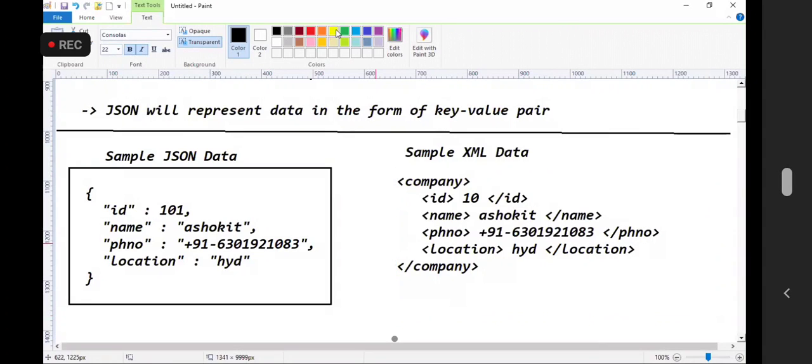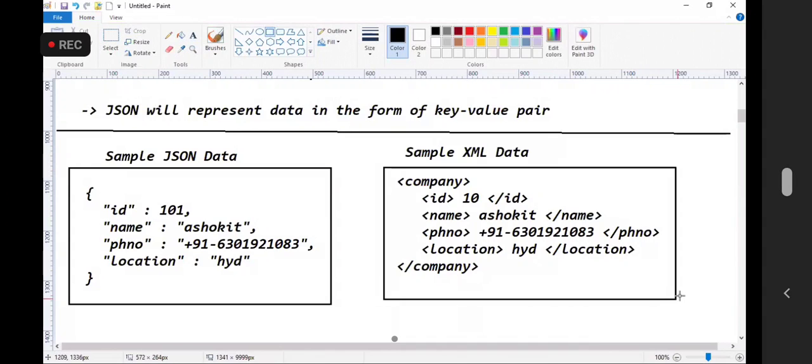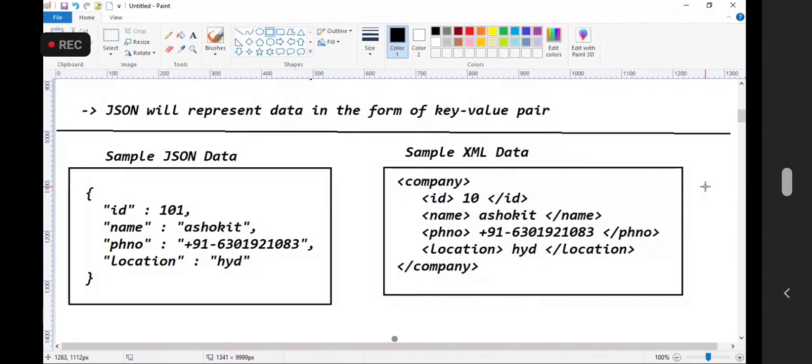Okay, now guys, observe the difference between XML data and JSON data. Can you see the difference between XML data and JSON data now? So which one is more readable?